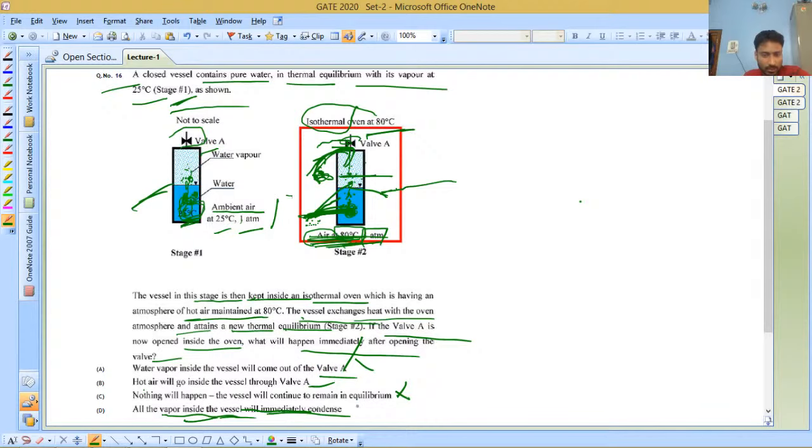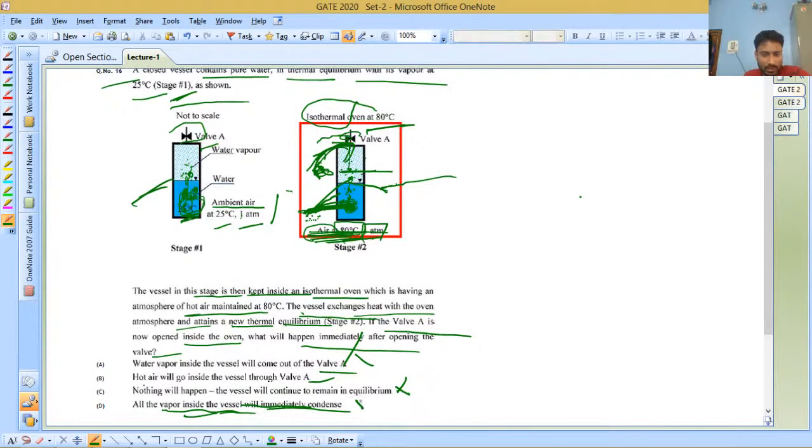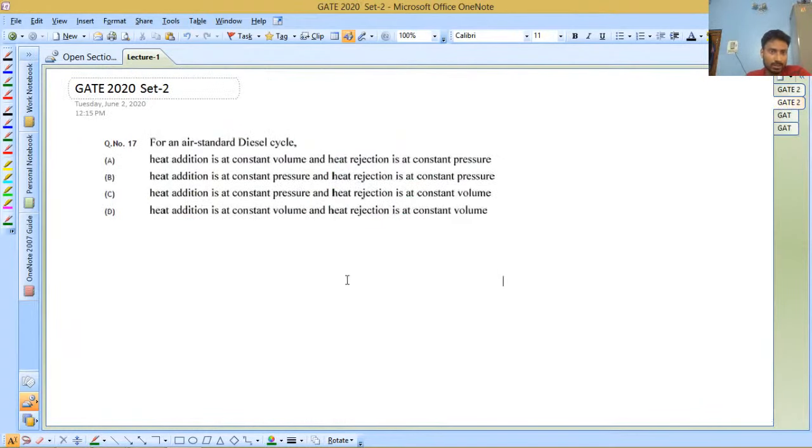So the correct option we can see is option number B. So this is the answer for this problem. So let us move to another problem, what they are saying.